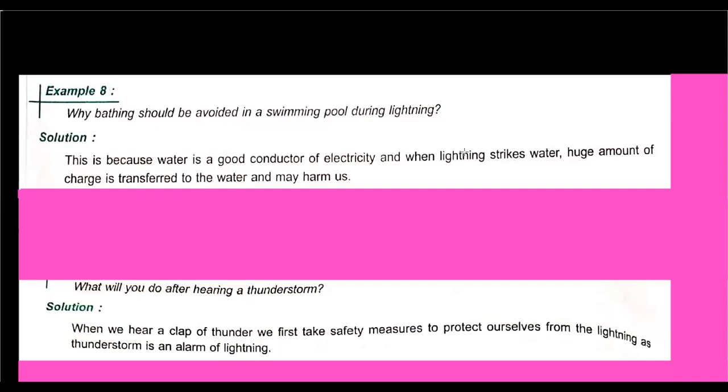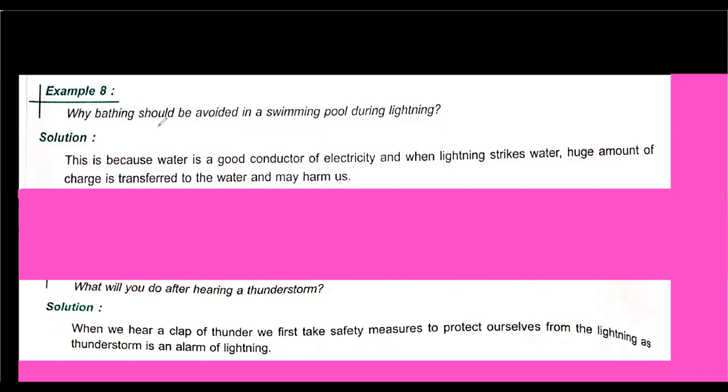So students, this chapter is a completely theoretical chapter. So you will not get any numericals in this chapter. Still, you will get some theoretical questions. So let's try to discuss some theoretical questions of this chapter. Okay, so the first example question is here.